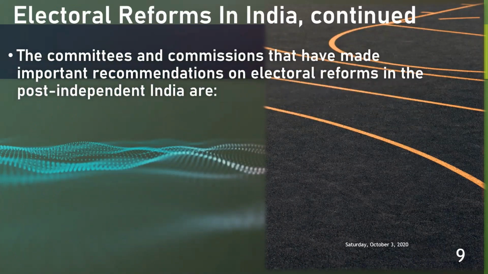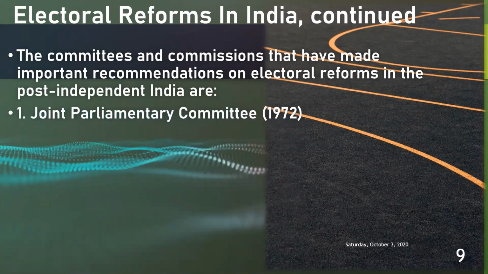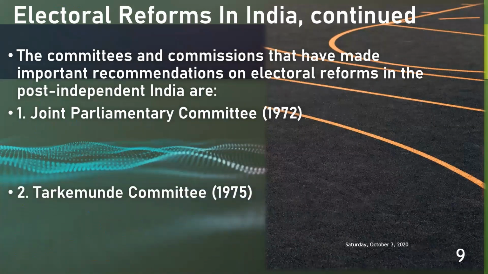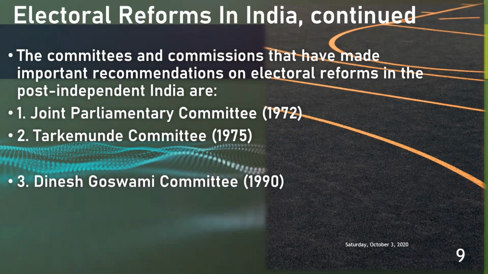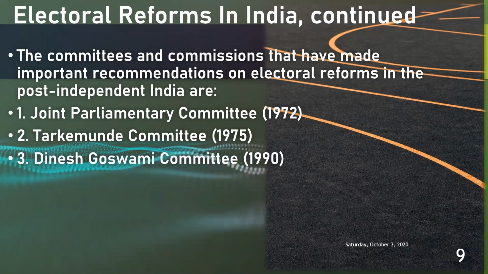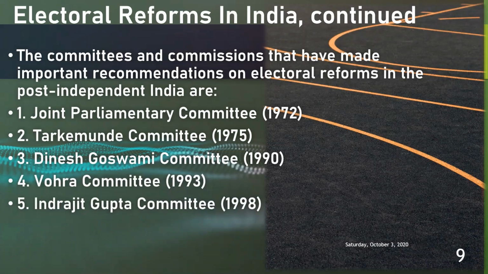The committees and commissions that have made important recommendations on electoral reforms in post-independent India are: Joint Parliamentary Committee in the year 1972, just 22 years after the establishment of the Election Commission. Tarkunde Committee in the year 1975. Dinesh Goswami Committee, 1990. Vohra Committee, 1993. Indrajit Gupta Committee, 1998.